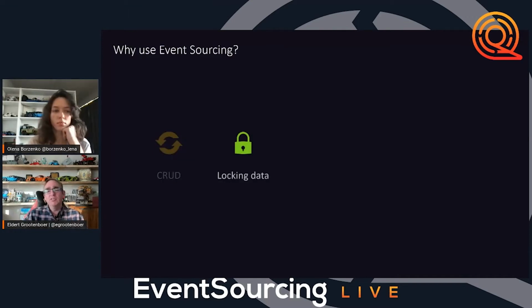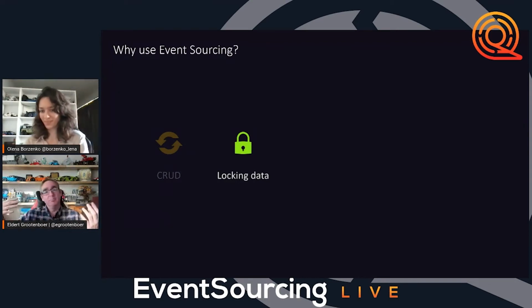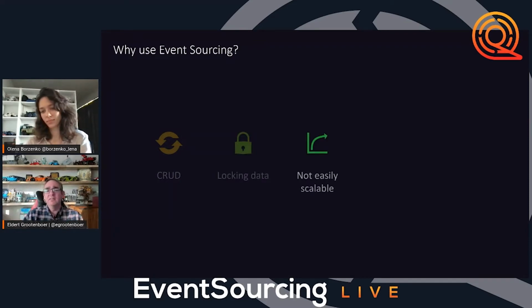The one that we see most is where data is being locked. I'm going to create an object, I'm going to update it, and as I'm updating it, I want to lock that data because I want to make sure that the thing that I'm updating will be there before someone else updates the same order. But because we are locking this data, other producers or consumers cannot work with the data at that moment. So if you have very high throughput, this is going to deadlock our objects. This means that CRUD is not really easily scalable.